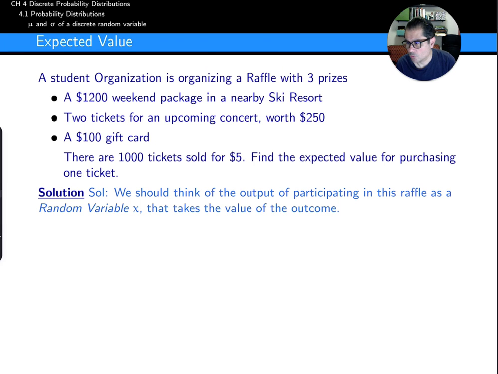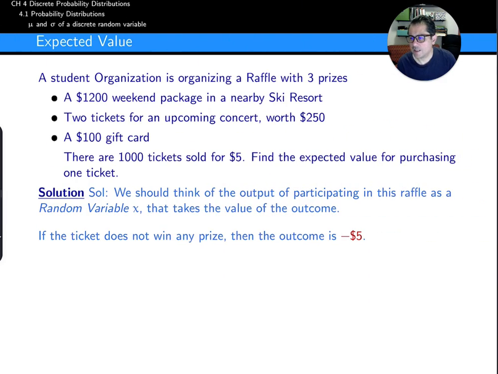One is that we should think of the output as a random variable x. So x is, I'm going to buy a ticket, that's like playing a raffle, and the outcome is random. I could win the first prize, I could win the second prize, or I could lose my $5. If I don't win a prize, I lose $5, so it's a -5.